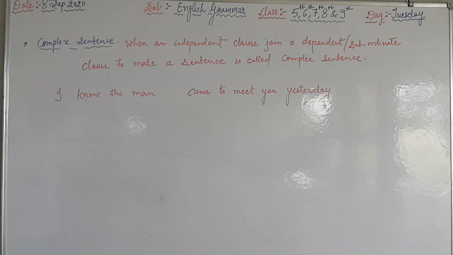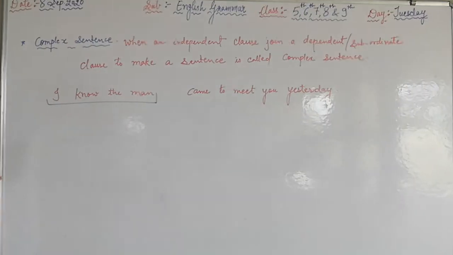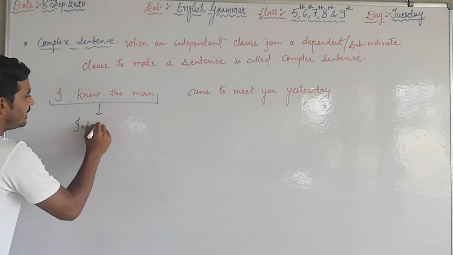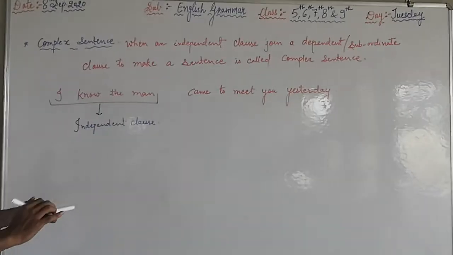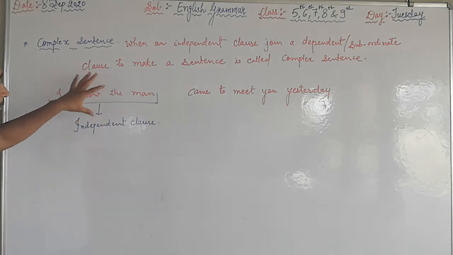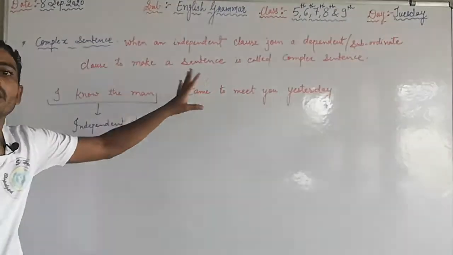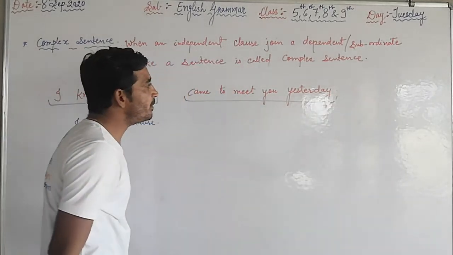Okay, see this sentence. I know the man: this is the independent clause. When we are talking about that man, I know that man. It gives the complete sense in itself. No further sentence or clause is required for that. While in this, came to meet you yesterday.